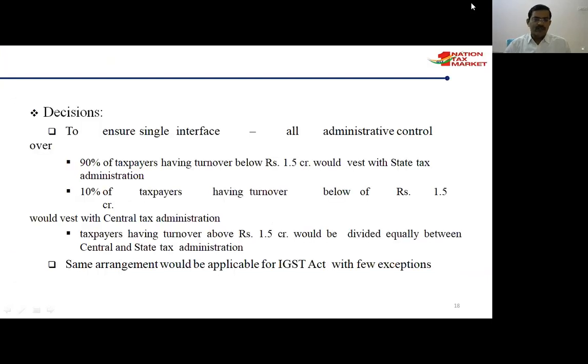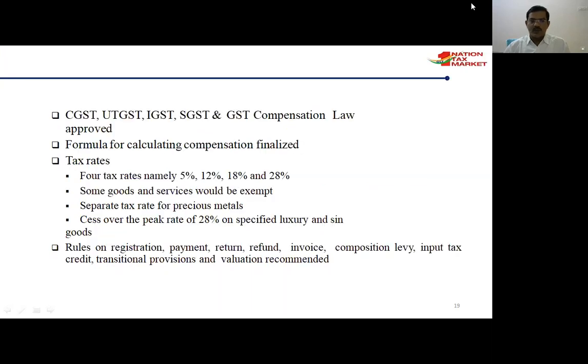And what are the decisions? To ensure a single interface, all administrative controls are there. 90% of taxpayers, having a turnover of less than 1.5 crores, are with state administration. Traders with a turnover below 1.5 crores are administered under the state government. The 10% of taxpayers having a turnover of more than 1.5 crores are under central administration. The same arrangement would be applicable for the IGST Act also.